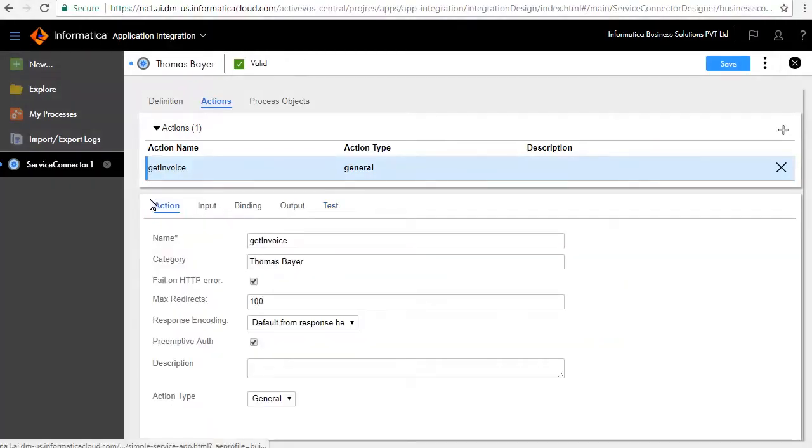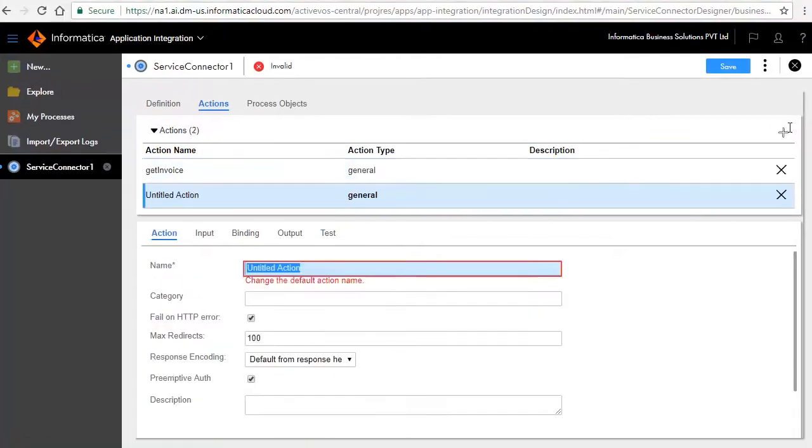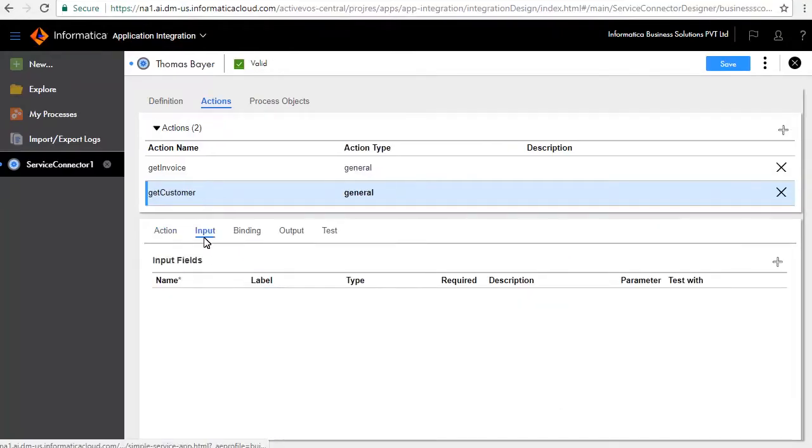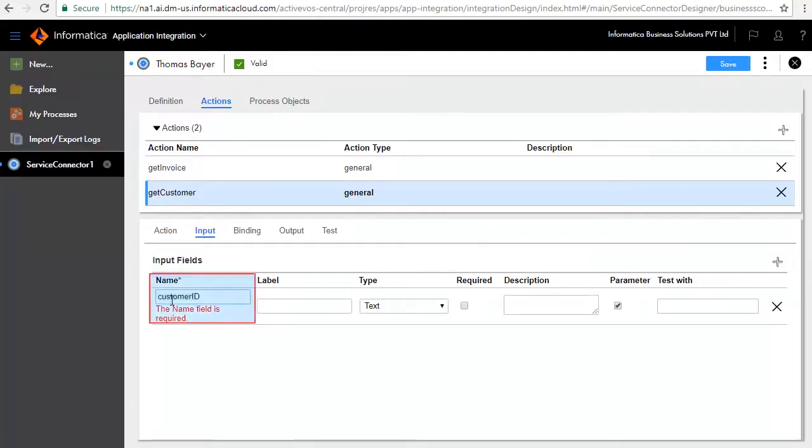Next, we'll add the Get Customer action. Click the Add icon. In the Action tab, enter Get Customer as the name of the action and category Thomas Bayer. The Input tab requires a customer ID to perform the operation and get back the customer details. Add an input field. Enter customer ID as the name. Retain the default type as text and enter a value 12 in the test with text box.